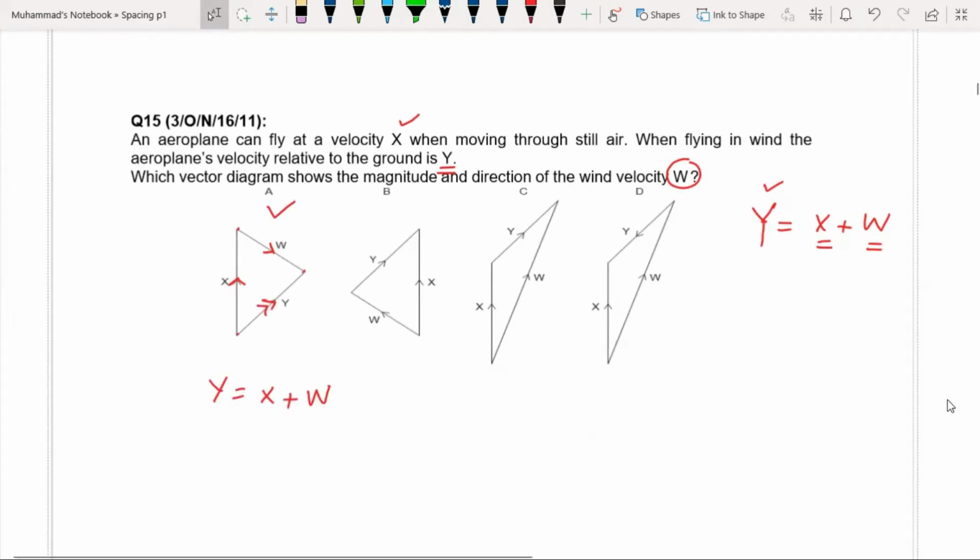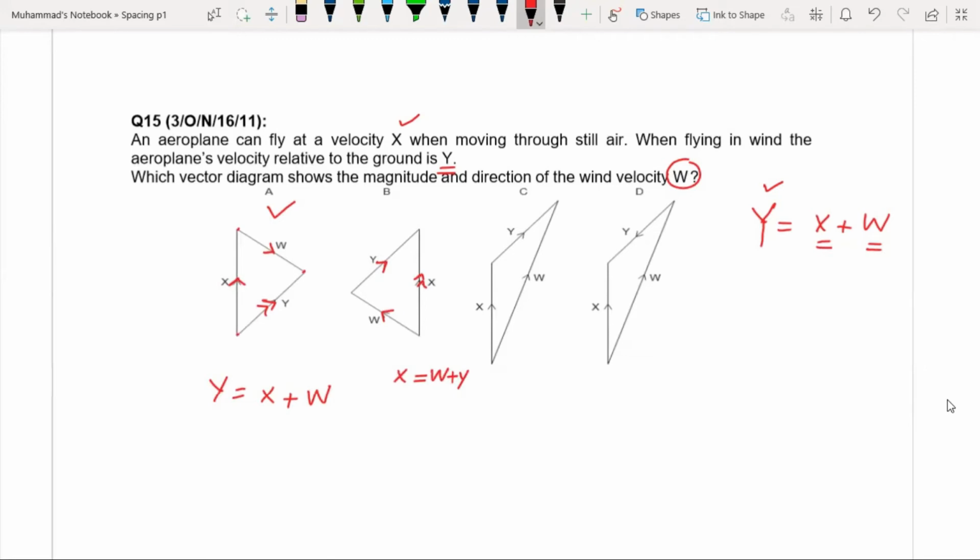So in this case, if we want to write the equation for B, you can see that w plus y will give you x. So x is equal to w plus y. In this case, x is the resultant of w and y.